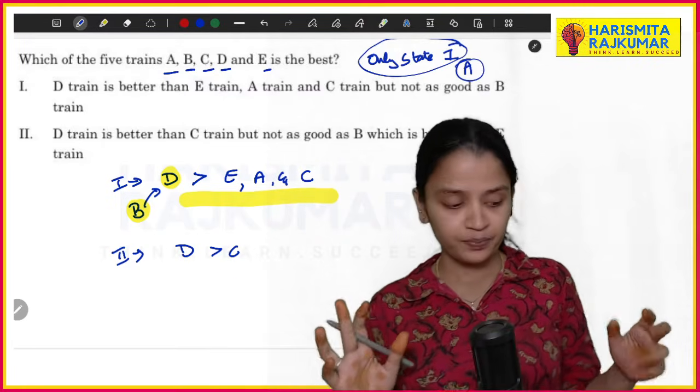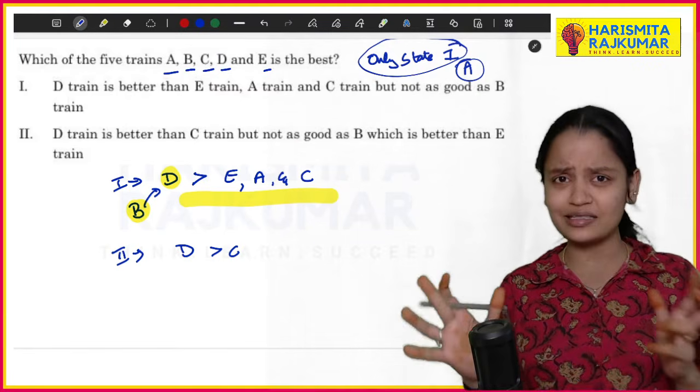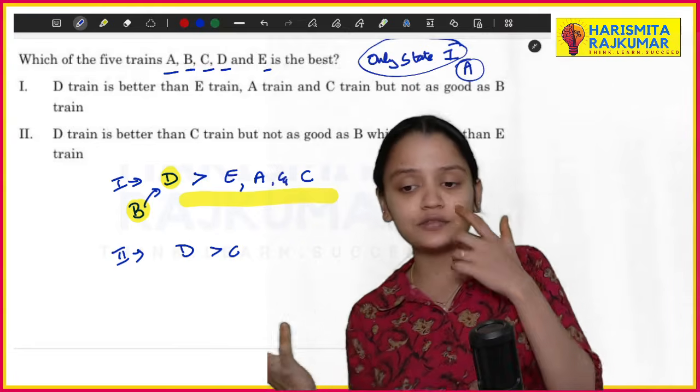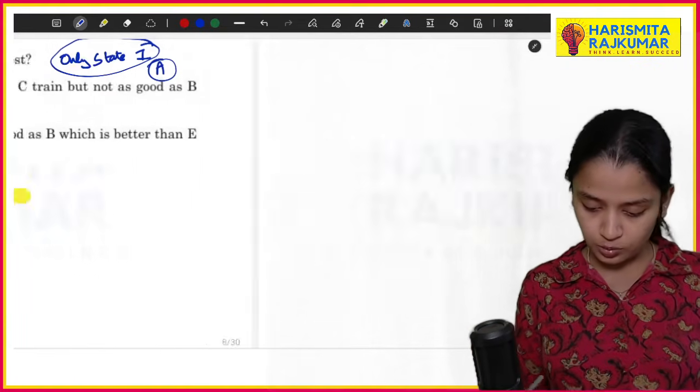Are you clear of what I'm trying to tell? The second one gives you more confusion, and it doesn't tell which is better. It just gives a lot more confusion only. Okay. Now let's go to the next one.